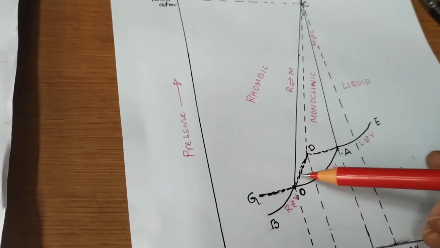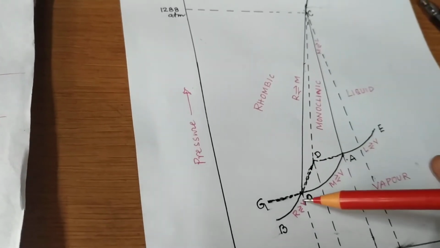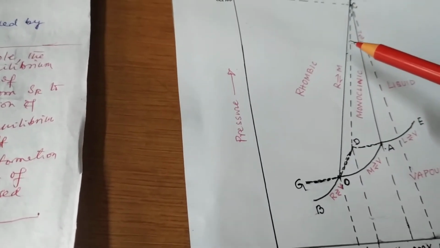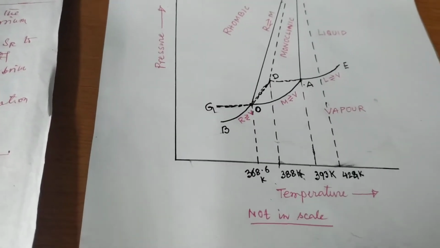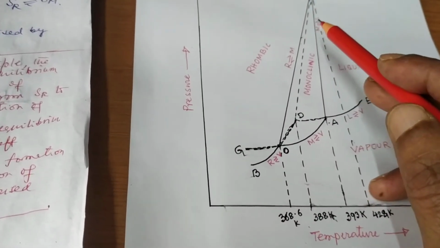Now the transition temperature is raised by increasing the pressure. As the pressure increases, the transition temperature increases.